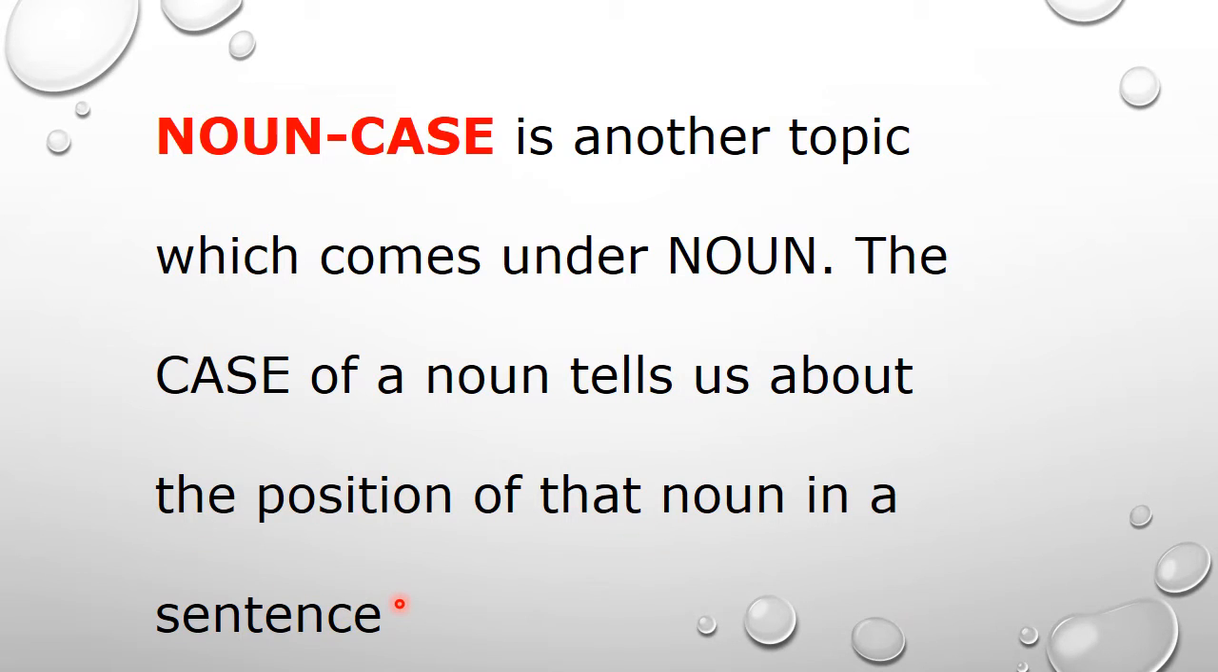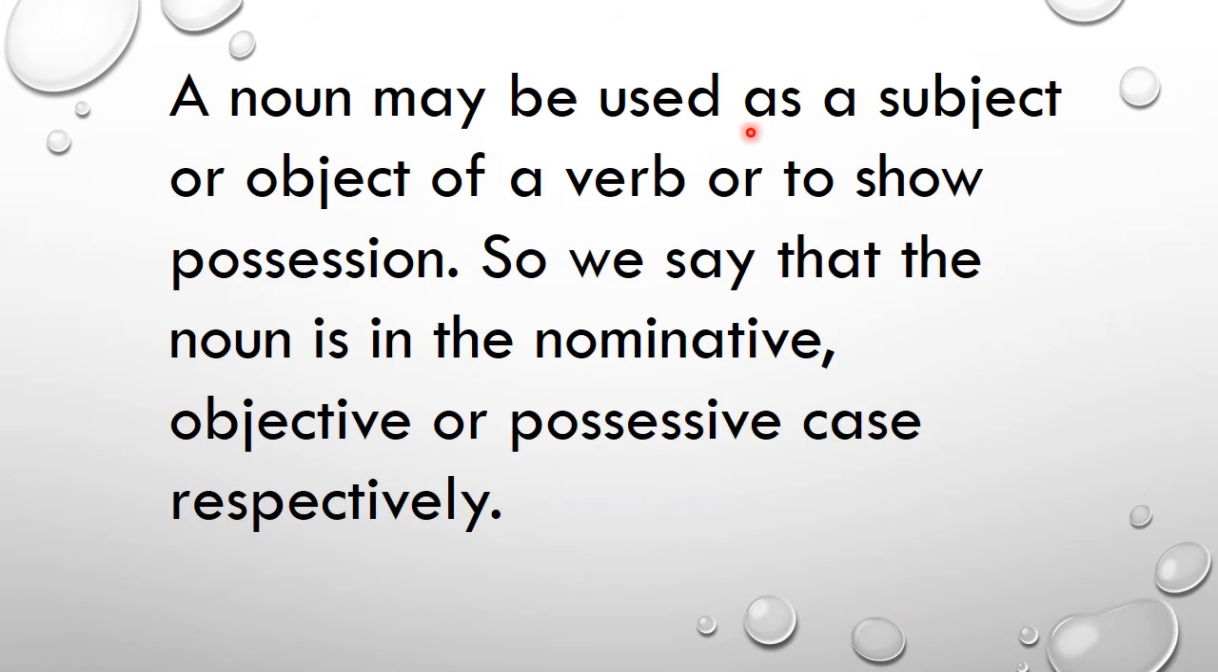When we are writing a sentence, the case of a noun tells us about the position of a noun in a sentence. A noun may be used as a subject or object of a verb or to show possession. So we say that the noun is in the nominative, objective or possessive case respectively.